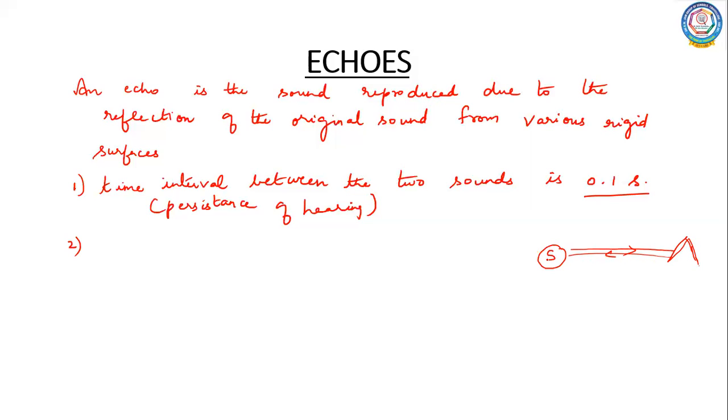So what is the distance? That is the distance between the source of sound and the reflecting surface. And imagine an observer is here, who is just receiving the sound back. So you can calculate, now we know the formula for velocity. What is the formula for velocity? Velocity is nothing but distance traveled by time taken. I need to know the distance between the source and the reflecting surface.